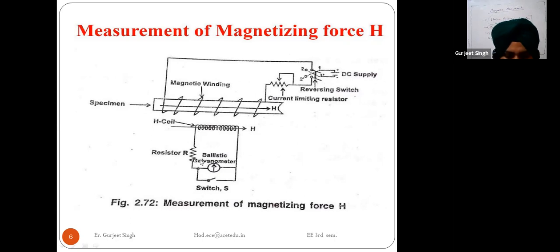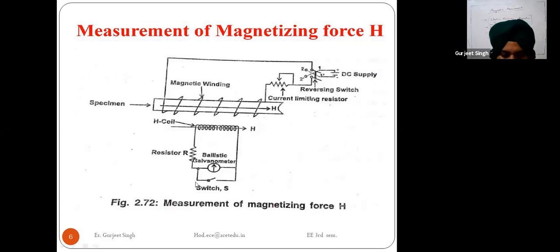So the value of H inside a specimen can either be inferred from calculation involving data of the magnetizing coil and the specimen, or from measurements made outside the specimen. So we cannot measure it directly.